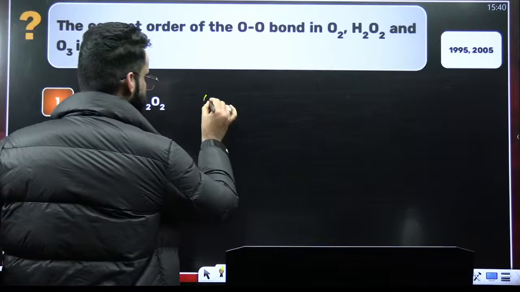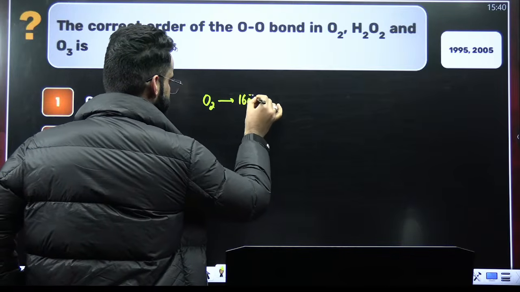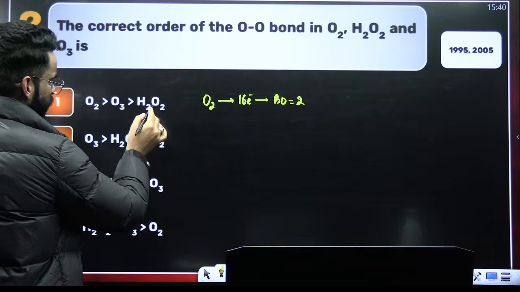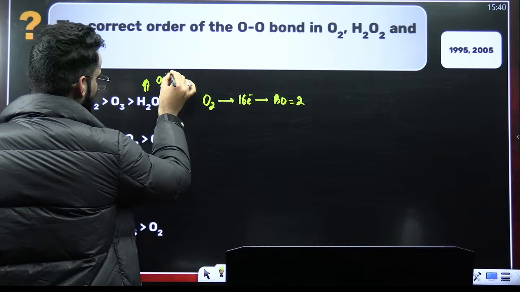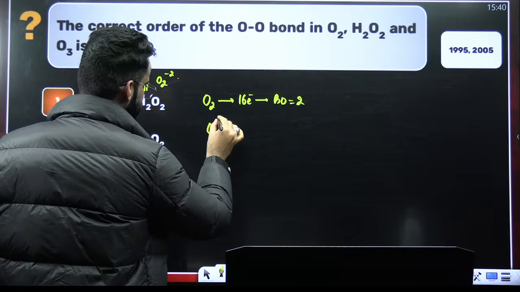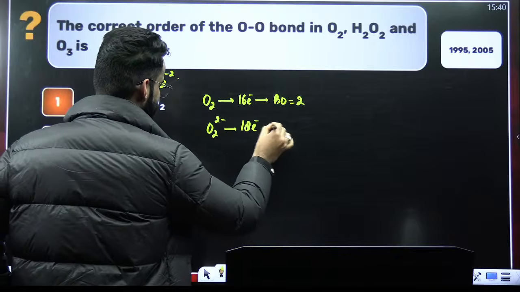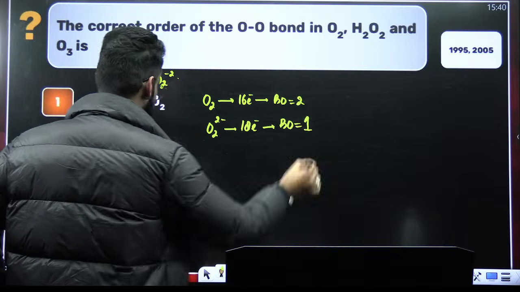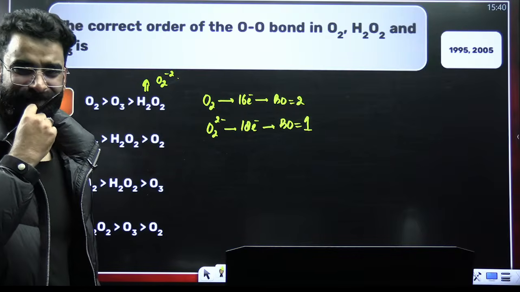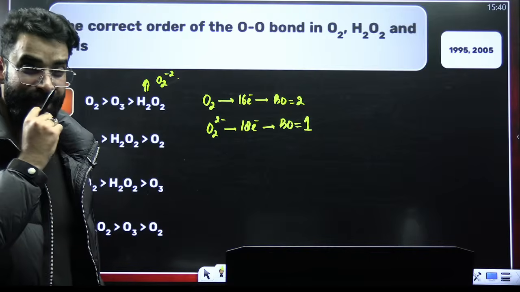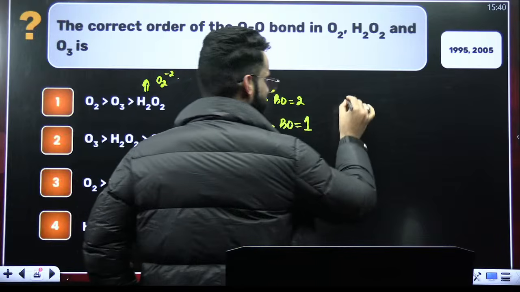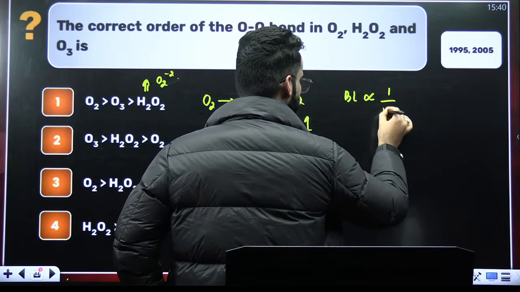First of all, O2 is a 16 electron species, and 16 electron species have got the bond order 2, right? H2O2 you can write as O2 dinegative. O2 dinegative is an 18 electron species, and 18 electron species have got the bond order of 1, right? And in case of ozone, due to resonance, there will be partial double bond character, so bond order will be between 1 and 2. Now you should know bond length is inversely proportional to bond order.